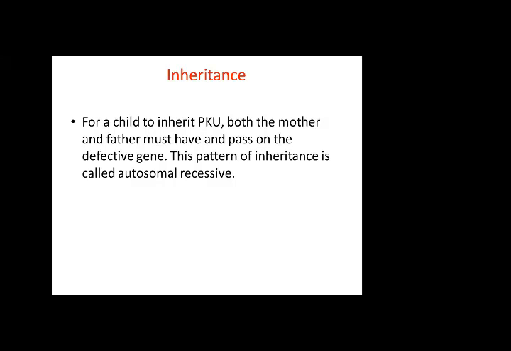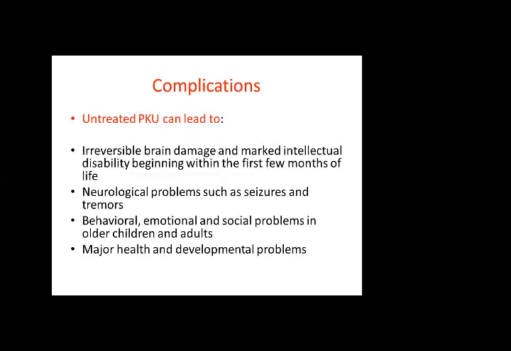If, bad luck, both of these defective genes unite, the child will manifest this disease. Because both parents transmit the trait, this is called an autosomal recessive disorder.